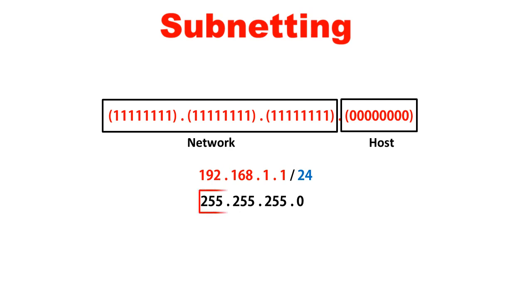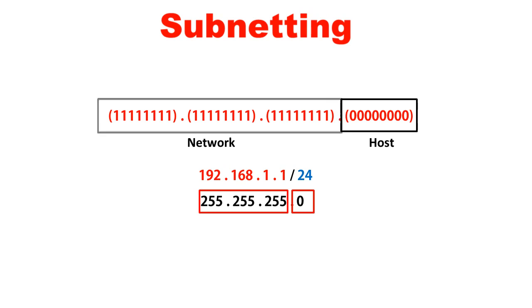The first three octets belong to the network place and the last octet belongs to the host place. So if we convert the decimal number into the binary number, then the figure will look something like this: 8 ones dot another 8 ones dot another 8 ones dot all 8 zeros at the last octet.